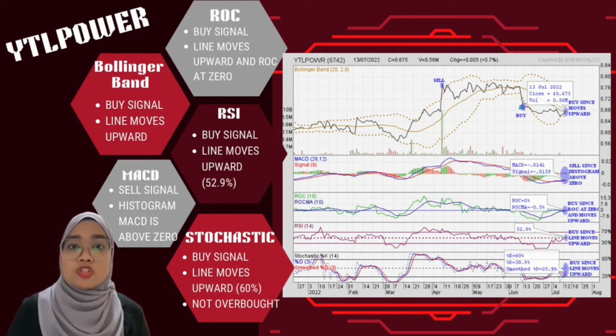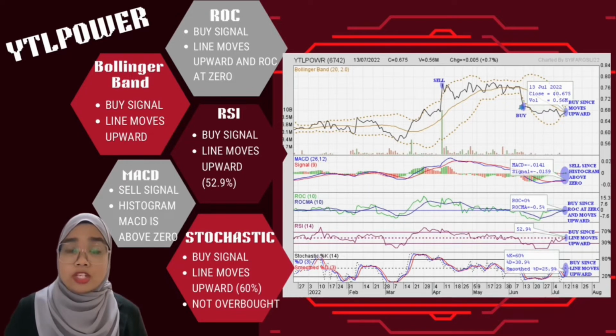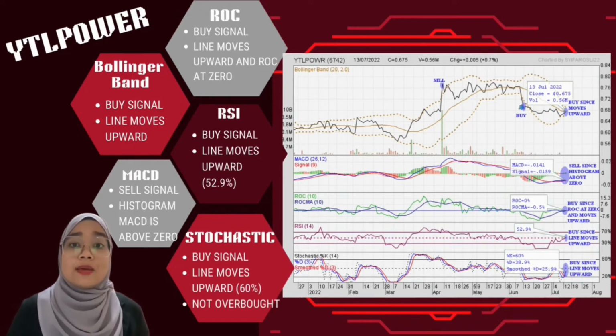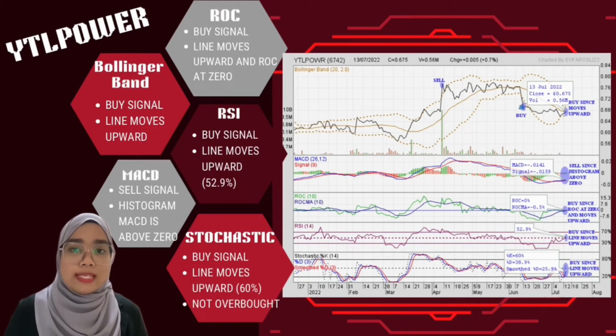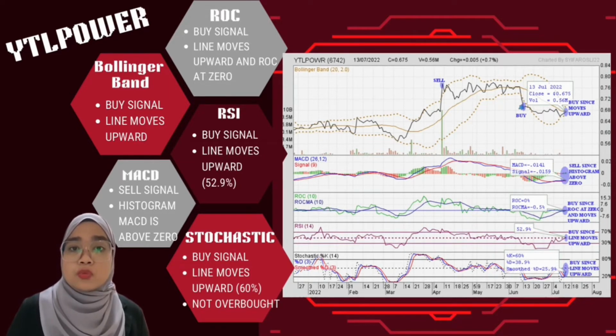As long as the stock shows uptrend, it still can buy at the price of 0.675 per unit stock. The next indicator is MACD, the Moving Average Convergence Divergence. As can be seen in the chart, the stock should be sold because the MACD histogram is still above 0. When it is above 0, it indicates the traders to sell the YTL stock, which is the overbought stock.